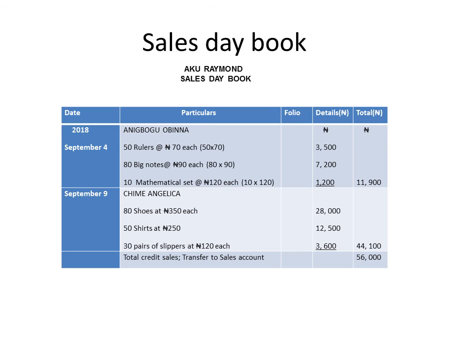Then we have Chime Angelica, who is also a customer who bought items from Raymond, meaning Raymond sold these items to her on credit, and that is why it appears in his sales daybook. So all the customers that items were sold to on credit will appear here, and if the item is more than one, you will use the details column so that you can get a total amount to appear in your total column.